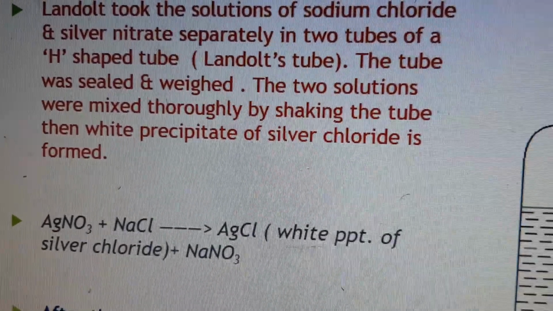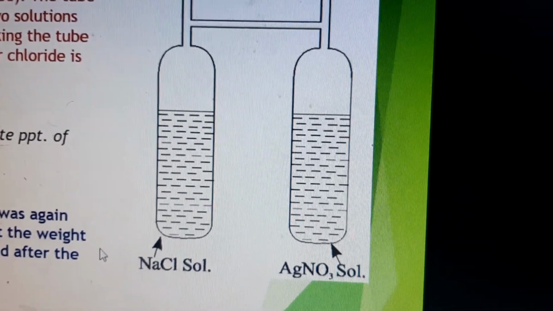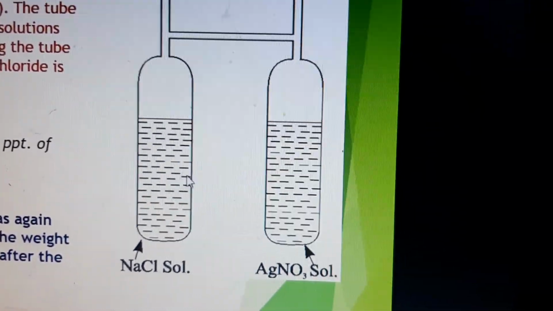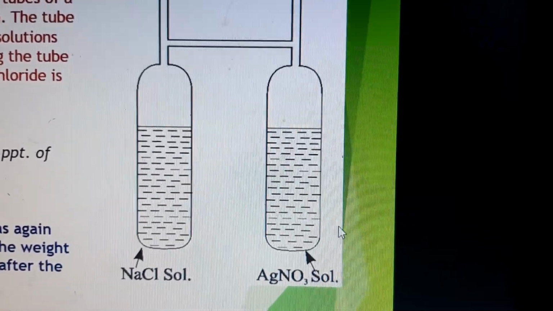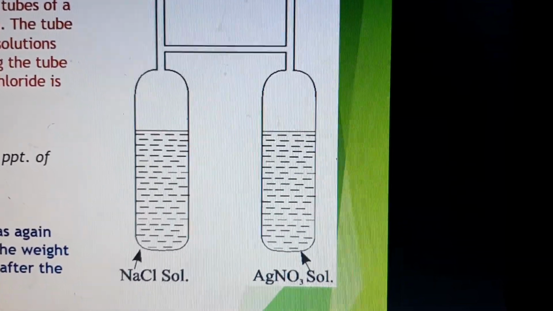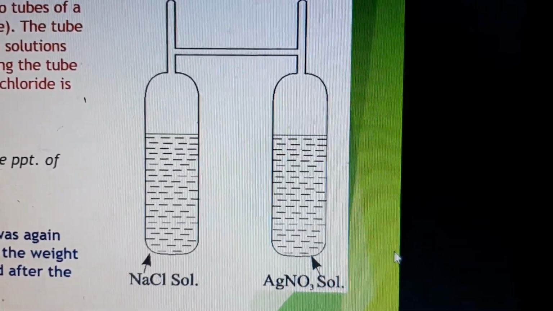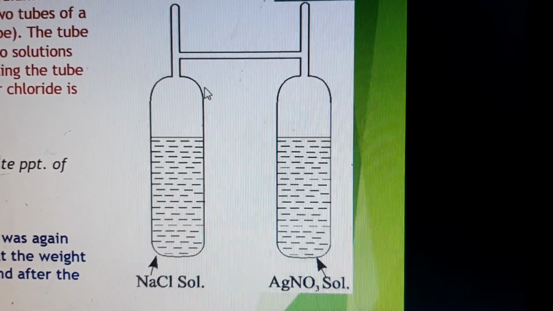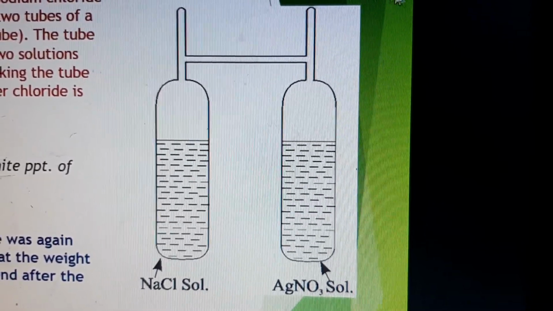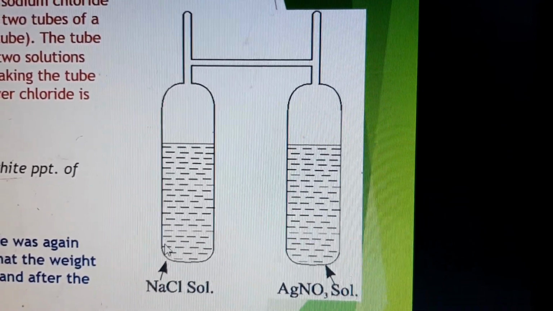Okay, so what happens? First you are taking them into separate tubes, NaCl and AgNO3, and then you weigh this tube. So you will find out this weight of this tube. Suppose it is x kg. Okay, the weight of this whole tube is x kg when the reaction has not started. Now what you will do, you will shake this so that some NaCl goes this side, AgNO3 comes this side, and then you will let the complete reaction happen.